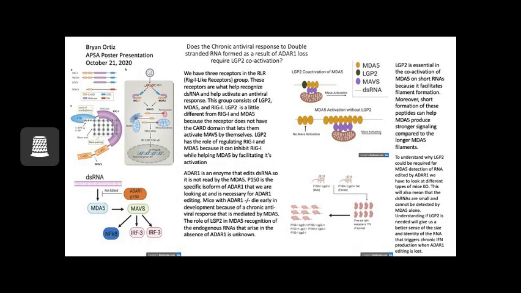We're trying to find out if the chronic antiviral response to double-stranded RNA formed as a result of ADAR1 loss requires LGP2 coactivation.